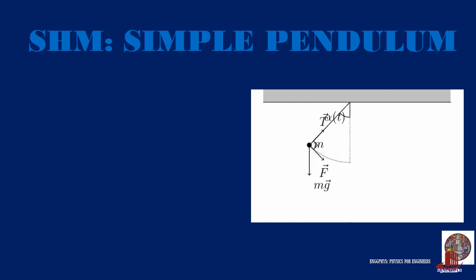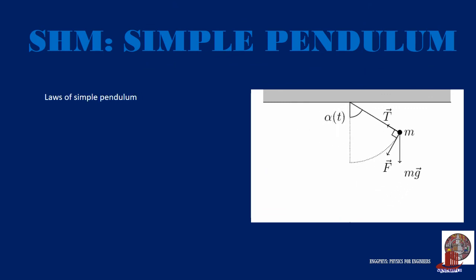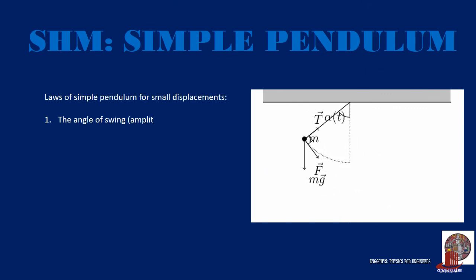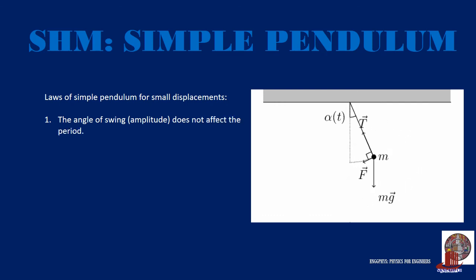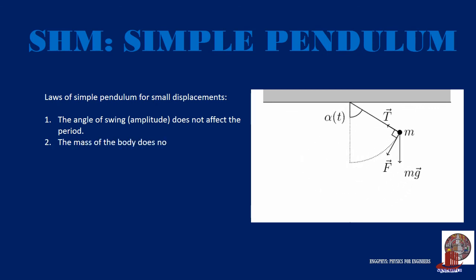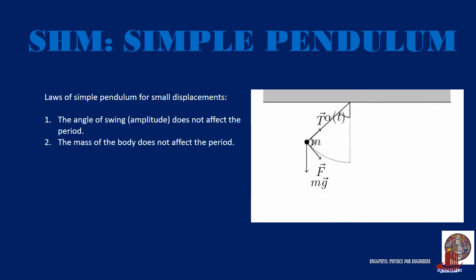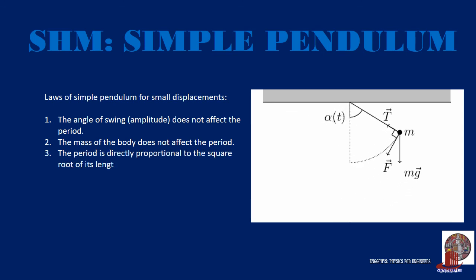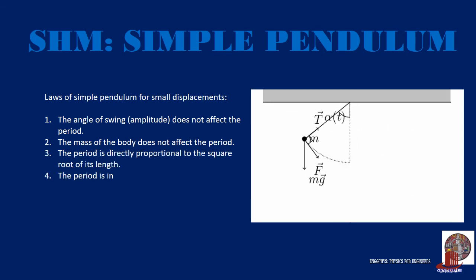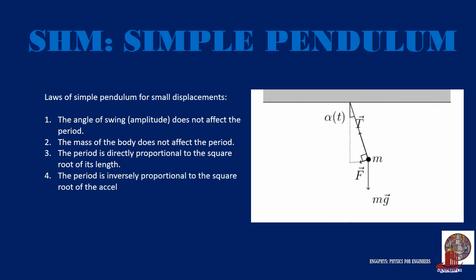Simple pendulums for small displacement are also governed by some conditions. One is the angle of swing or amplitude does not affect the period, which means that the displacement of the particle does not actually affect the time traveled. Second, the mass of a body does not affect the period, which shows that the period of motion is not affected by the mass of the pendulum, but it is directly proportional to the square of its length, as the third condition states, and also inversely proportional to the square of the acceleration, which is listed in the fourth condition.